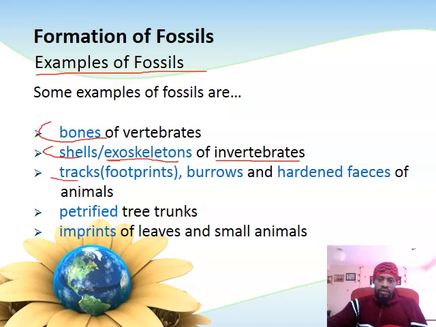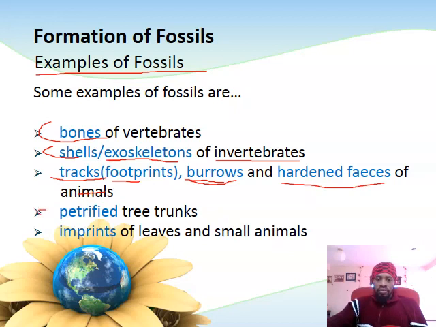Or we could have impressions in the form of tracks, otherwise footprints, in the form of burrows, traces that are left, markings that are left when organisms dig holes, could become fossils. Burrows of, for example, earthworms, or hardened feces, excretion of animals that lived in the past, could be as well regarded as fossils.